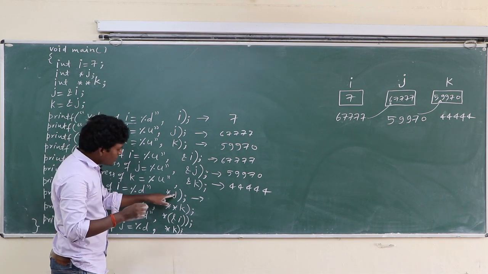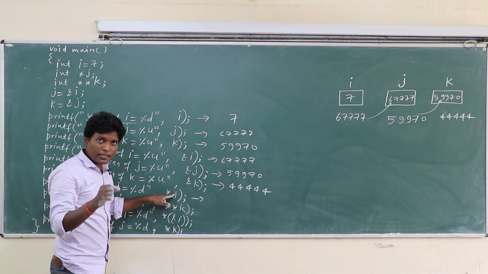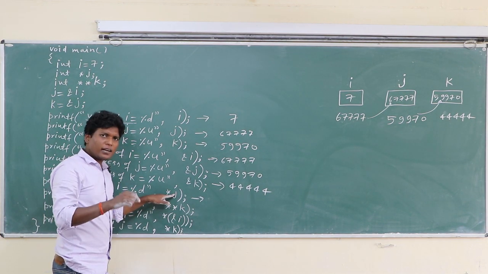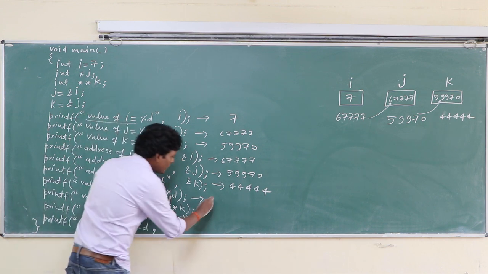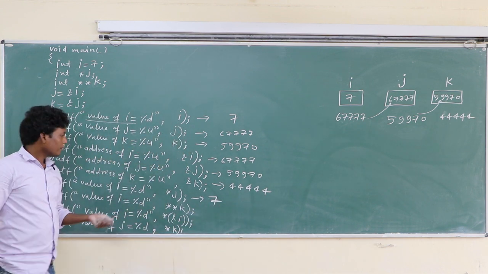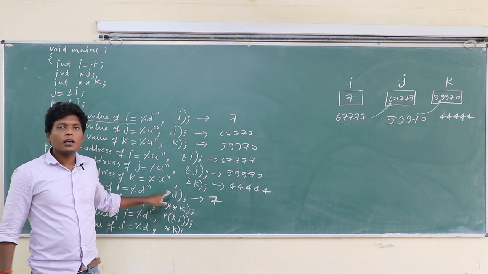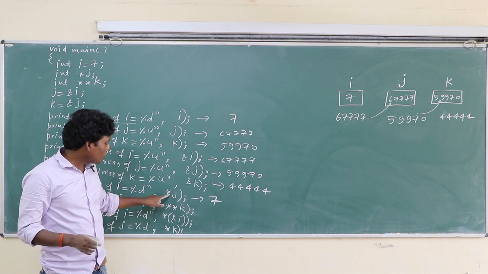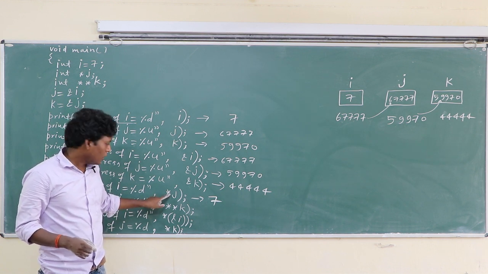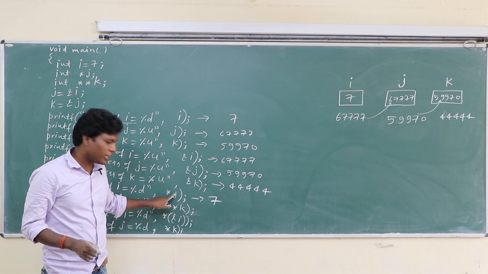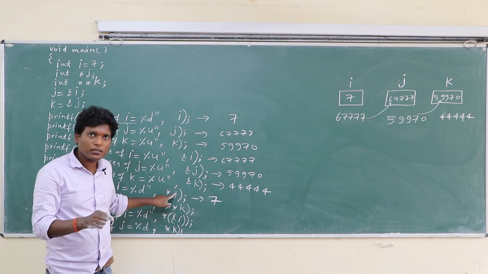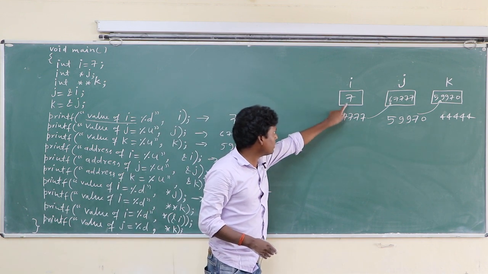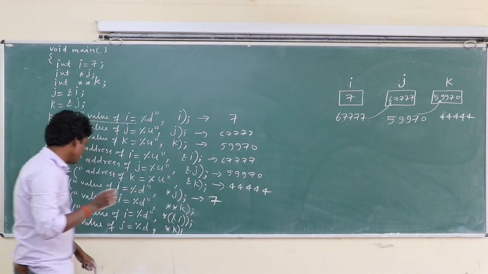J has the address of I, and the value at that address is 7. Basically the asterisk gives the value at address. So this asterisk gives the value at address j. J has the address of I, so at this address the value is 7. 7 will be printed.